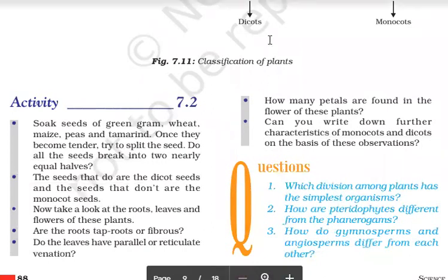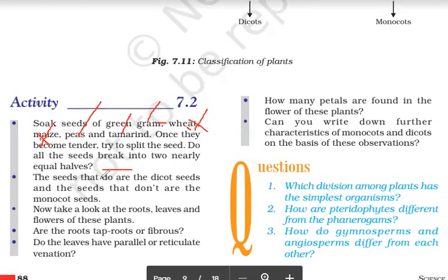Now there is one activity. It says that soak seeds of green gram, wheat, maize, pea, and tamarind, that is imli. Once they become tender, try to split the seed. Do all seeds break into two neatly equal halves? No. Which seeds will break? Green gram, peas, tamarind. Which will not break? That is wheat and maize. It means this is the first point of difference between monocot and dicot. Monocots have one cotyledon, dicots have two cotyledons.